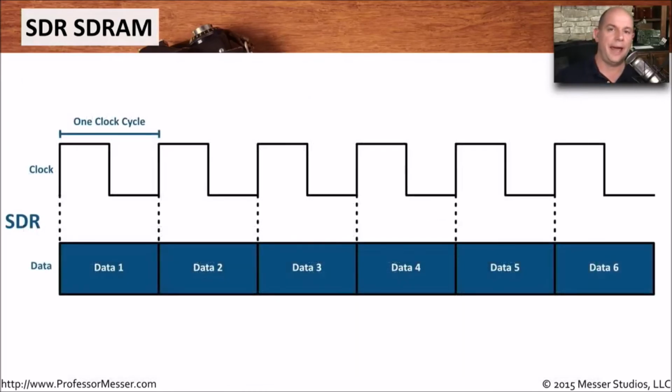Let's visually look at this single data rate and how it is synchronized with the clock that's inside of our computer. Let's look first at the clock signal itself. You can see there's an upper and lower as the clock is rising and falling on each individual clock cycle inside of your computer. So we have 1 clock cycle, 2, 3, 4, 5, and 6 total clock cycles on this particular diagram. And you can see with each clock cycle, we're able to transfer one piece of data. So if the first clock cycle is the first data, the second clock cycle, then we've got data number 2, the third clock cycle, data number 3, and so on. That's one significant characteristic of the single data rate is for every single clock cycle, there is a single piece of data.